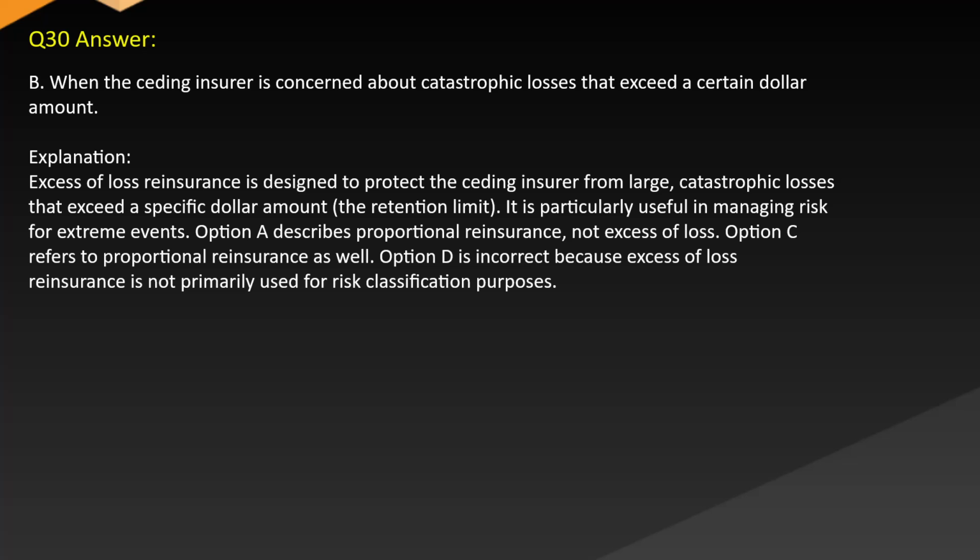Option A is incorrect. It describes proportional reinsurance, not excessive loss. Option C refers to proportional reinsurance as well. Option D is incorrect because excessive loss reinsurance is not primarily used for risk classification purposes.